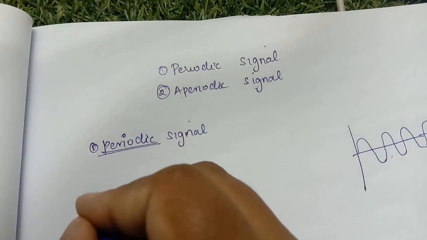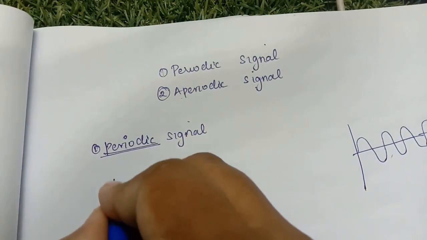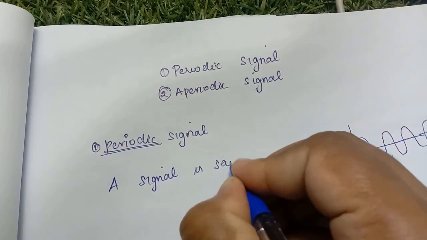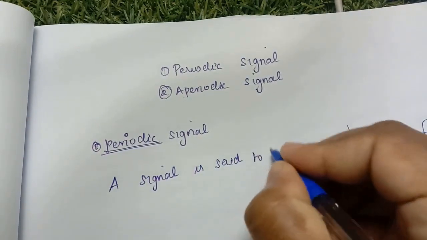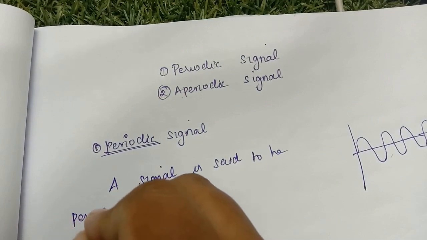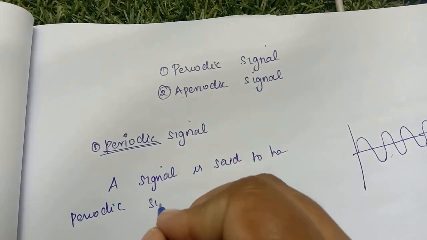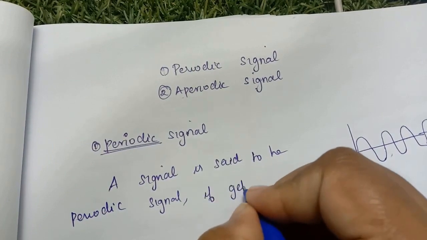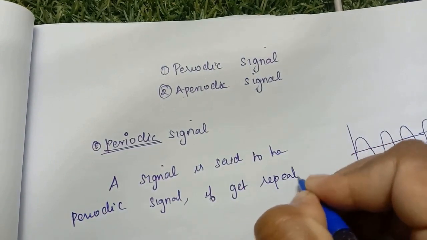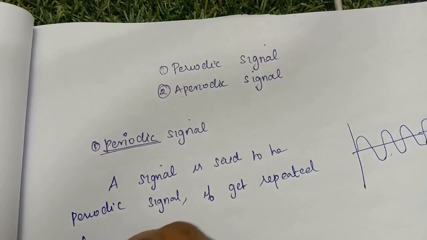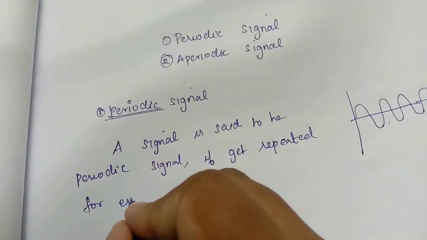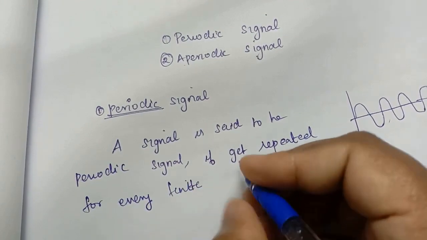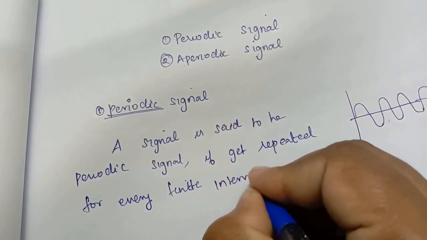First of all, we can see the definition. A signal is said to be periodic when it gets repeated for every finite interval of time.